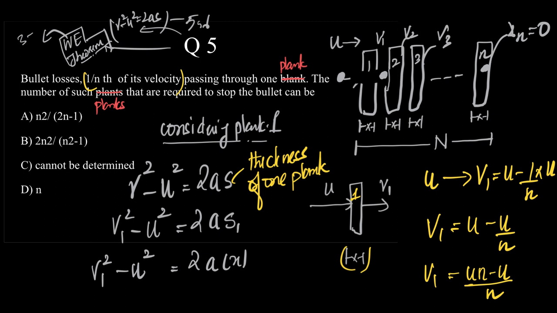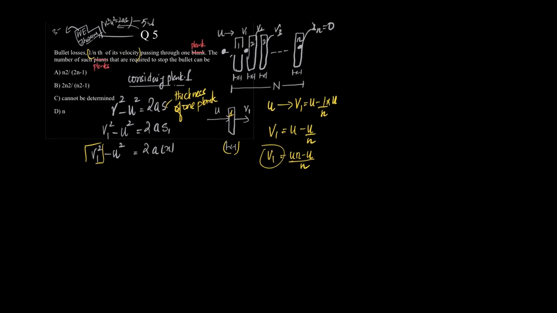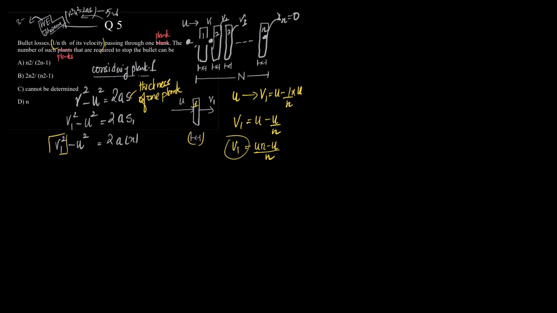Let us now substitute this v1 here: un minus u by n the whole square minus u square is equal to 2a into x.